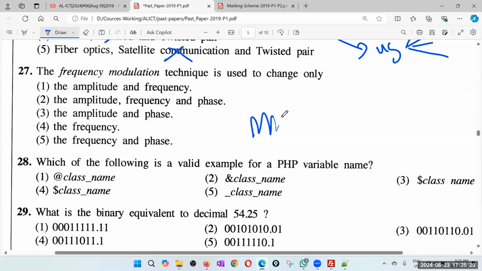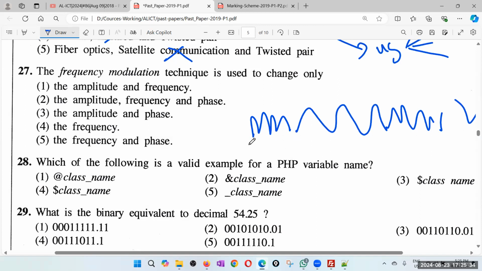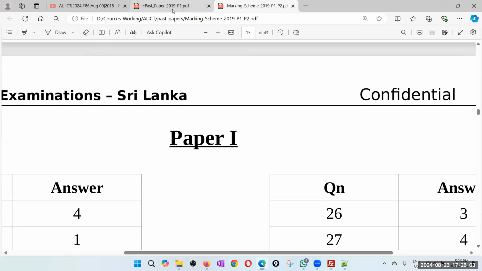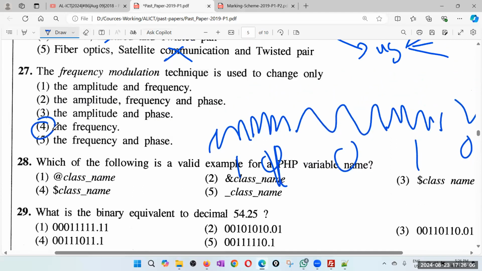So if it is frequency modulation, definitely the property is frequency. The word answer is there in the question. For 27 I will go for 4. So 27th is 4th.